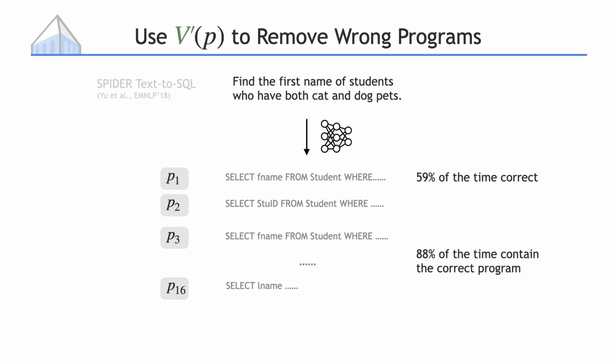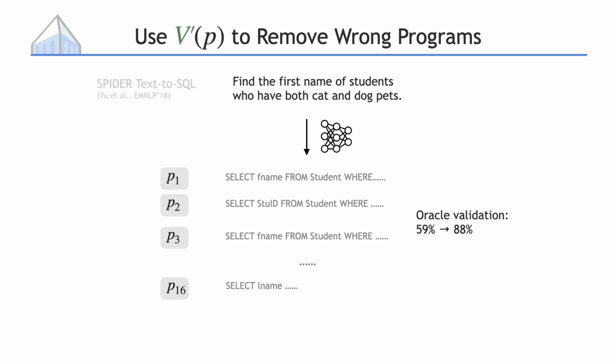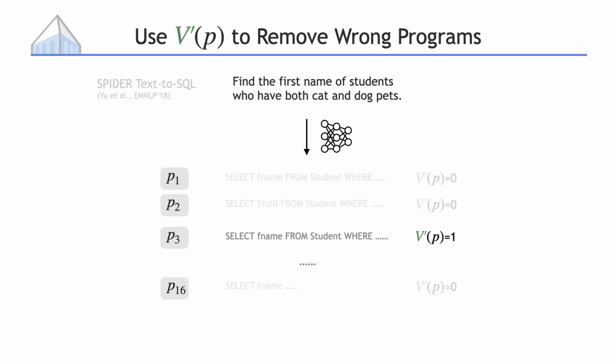If we had an oracle telling us which SQL program is right, we could go from the accuracy of 59% to 88%. However, we don't really have that oracle, so we will use v prime that we have built to filter out the bad programs. In this case, v prime tells us that the third program is correct, so we treat this as the output of our system.